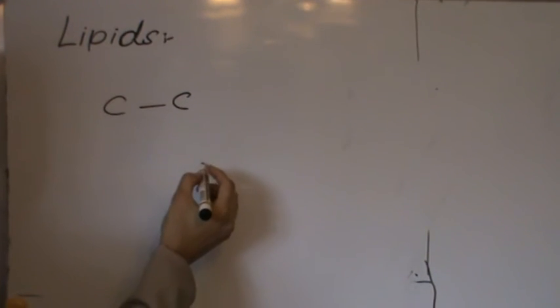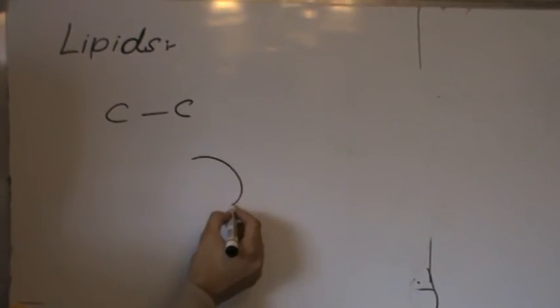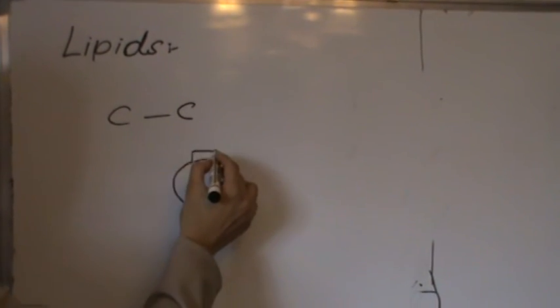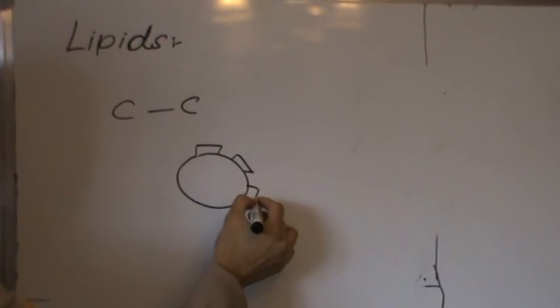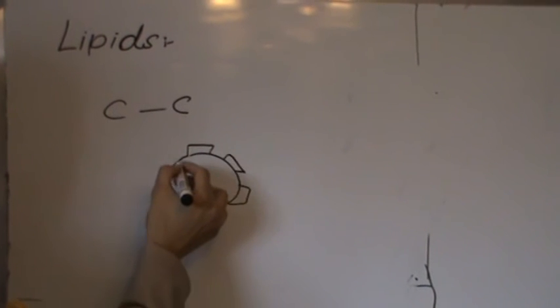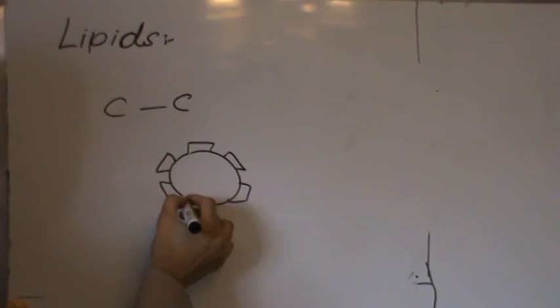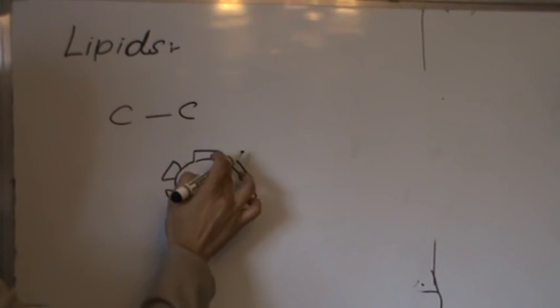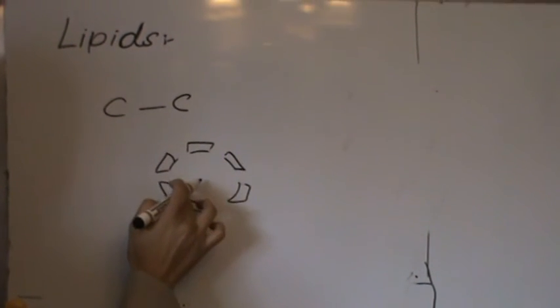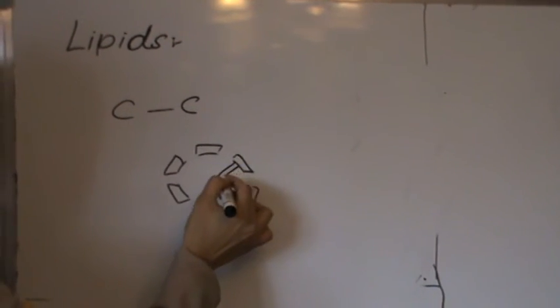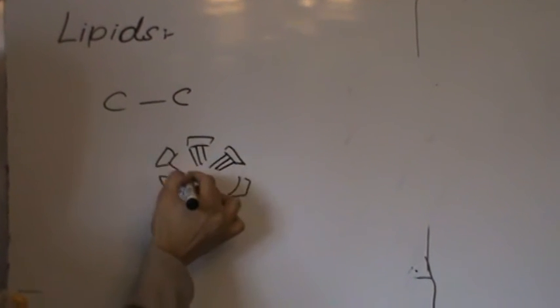Triglycerides are present in water as insoluble droplets. For example, these are triglyceride molecules and these are their hydrocarbon tails.